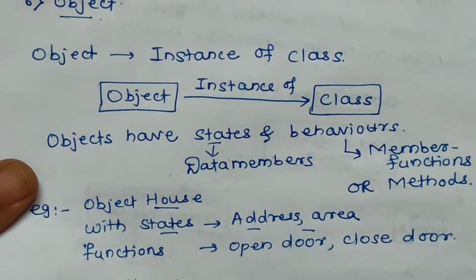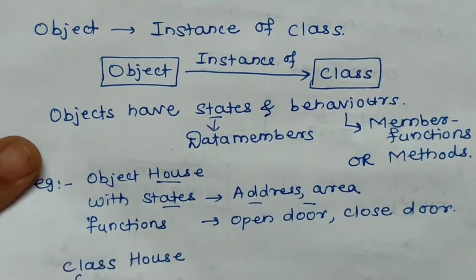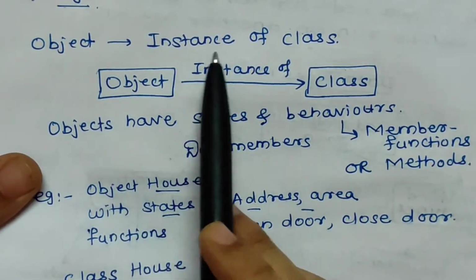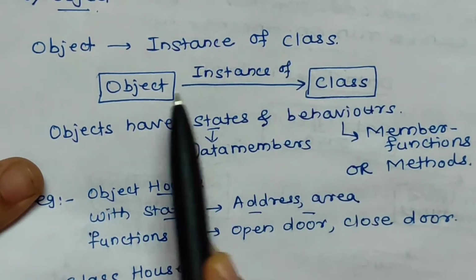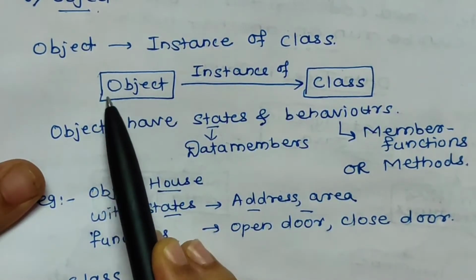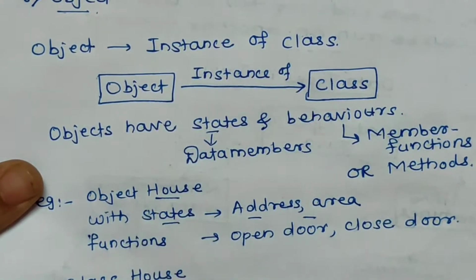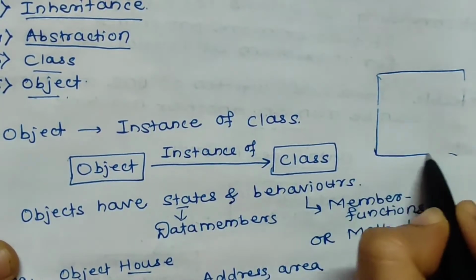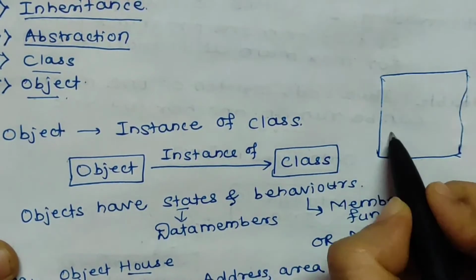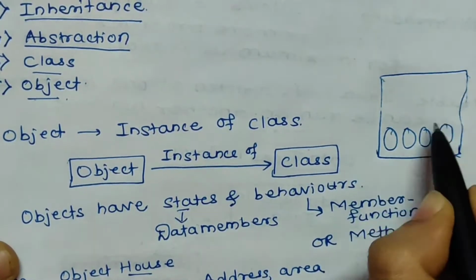First of all, we start with the concept of object. Object is an instance of a class. You can see here, suppose this is a class, then we can say an object is an instance of a class. Suppose we have one box and this box is filled with a number of chocolates.